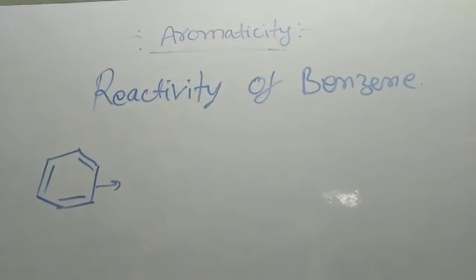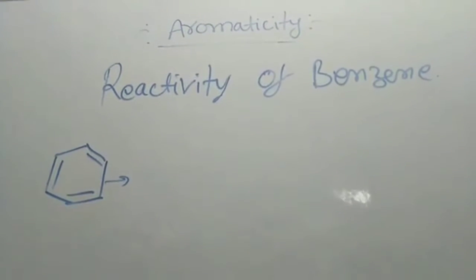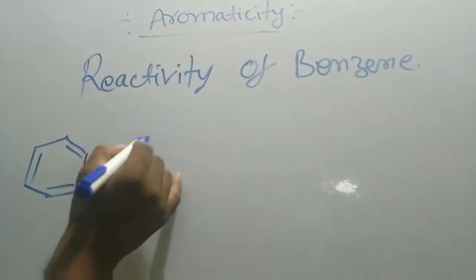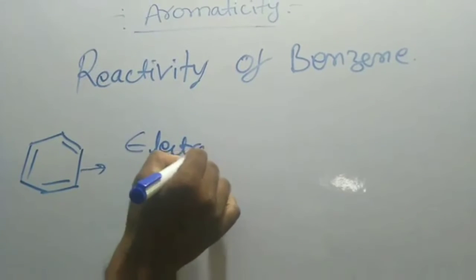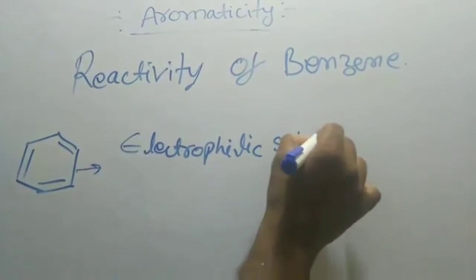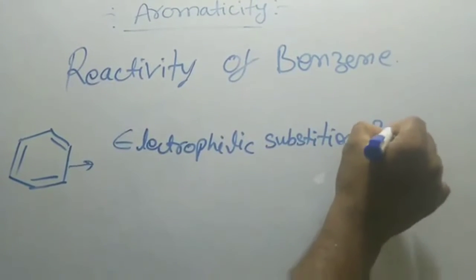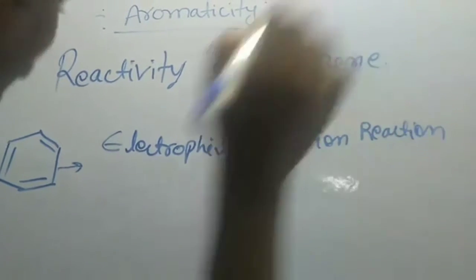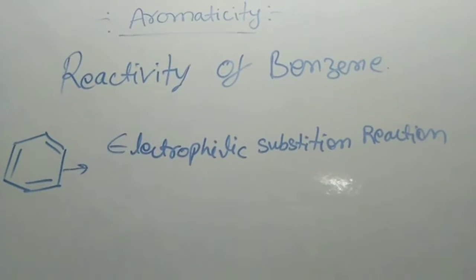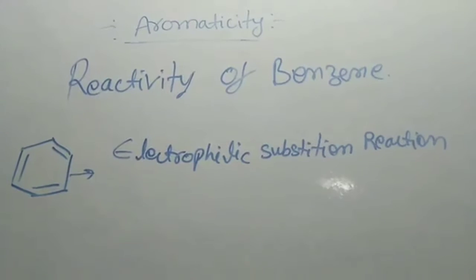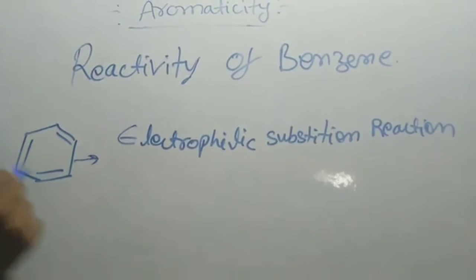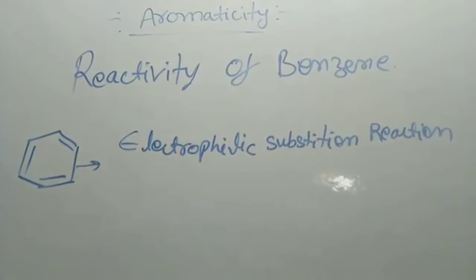The availability of electrons in benzene is very high, so it can undergo electrophilic substitution reactions, because the electron cloud is present above and below the ring. That is why benzene participates in electrophilic substitution reactions.